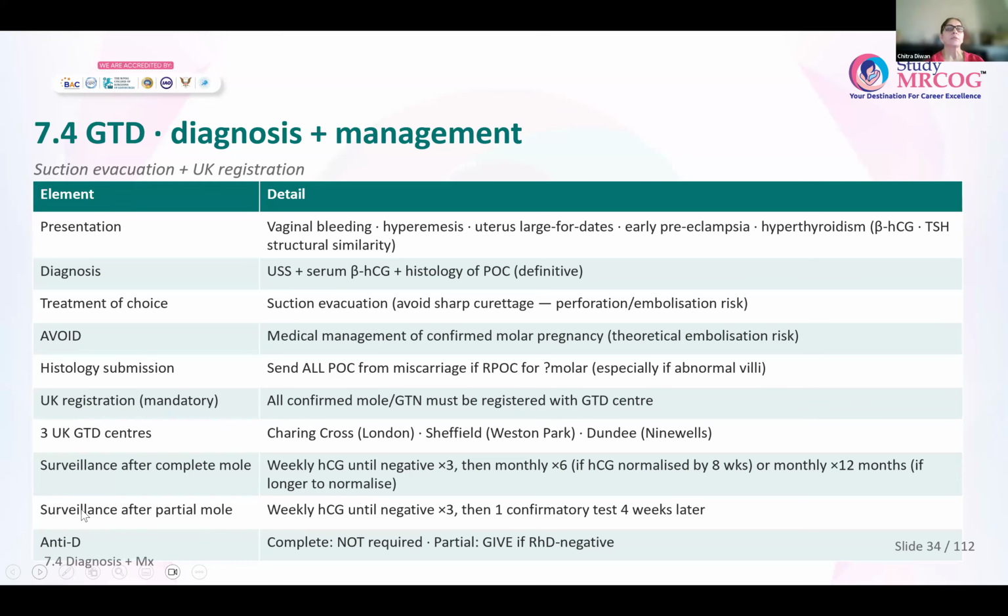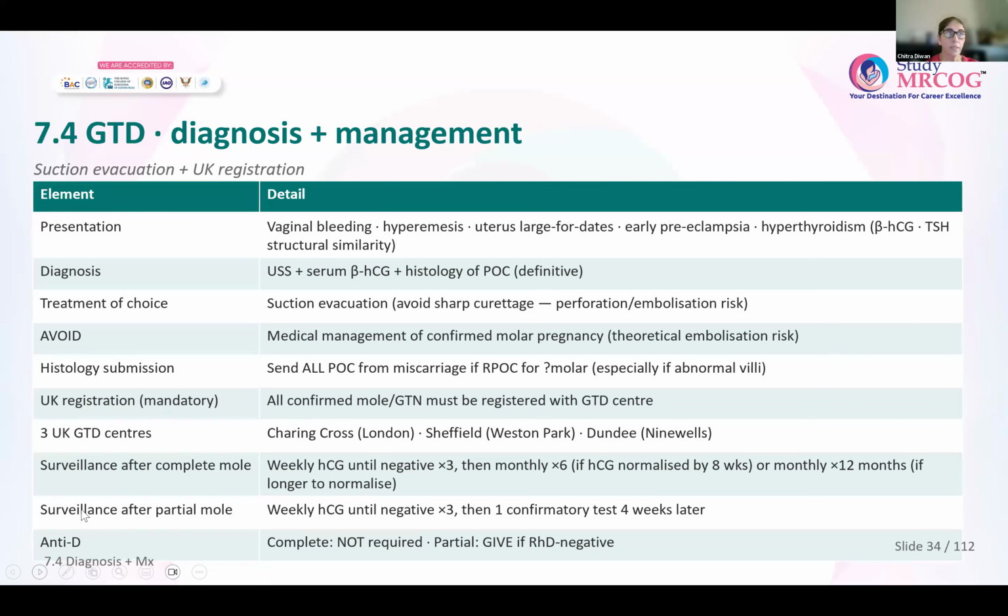Now coming to the diagnosis and management of gestational trophoblastic disease. So remember, let us first see how these women are going to present. Presenting features are sometimes quite vague. You will not come to a diagnosis unless you see the ultrasound picture or you see her passing out the vesicles. So they can present with vaginal bleeding. They can present with hyperemesis. On clinical examination, you can see that the uterus is large for dates. Whatever period of amenorrhea you're expecting, the uterus will be larger than that.